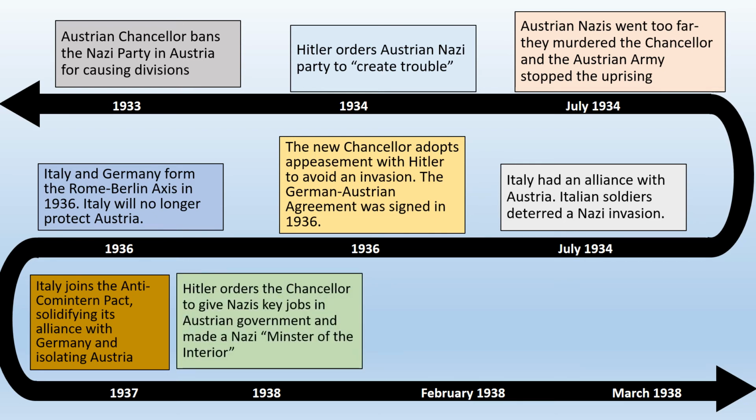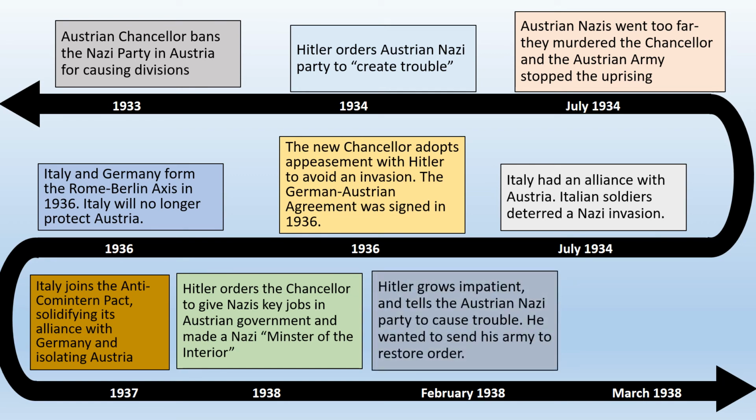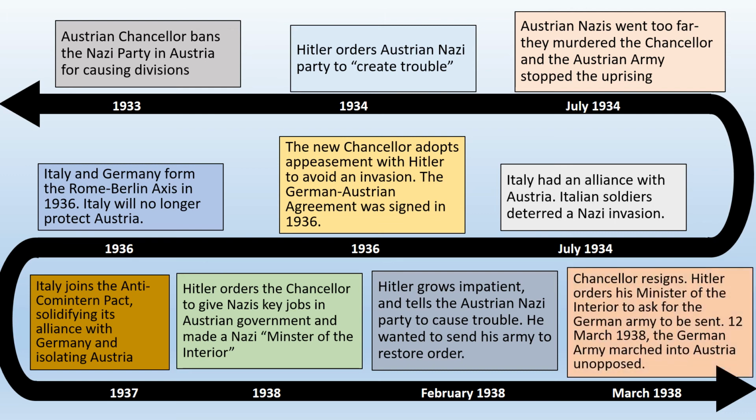In 1938, Hitler orders the chancellor to give key jobs in Austrian government to Nazis, and a Nazi is made the Minister of the Interior. This is really important; it will come up momentarily. Hitler grows impatient. He tells the Austrian Nazi party to cause more trouble because he wanted a reason to send his army into Austria.